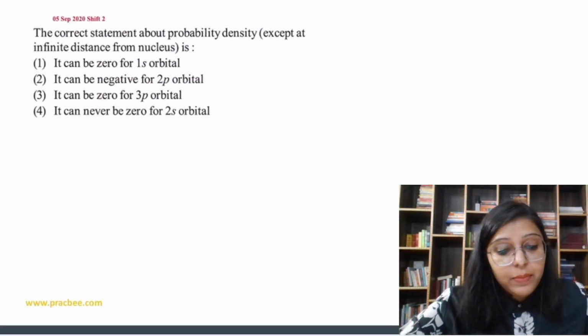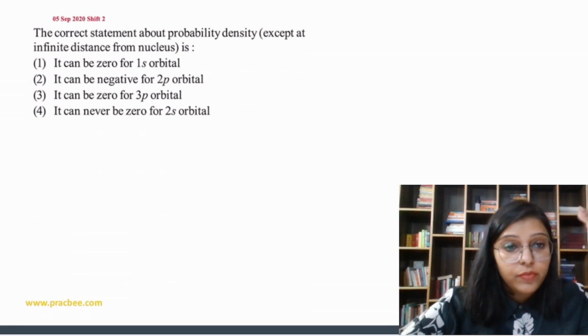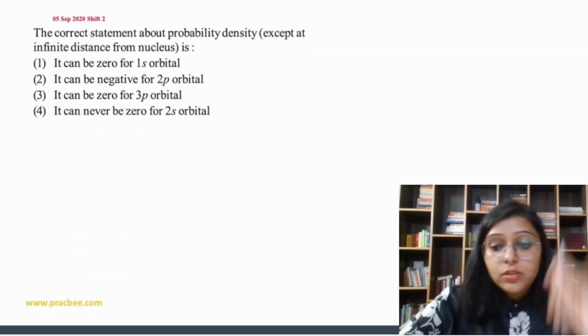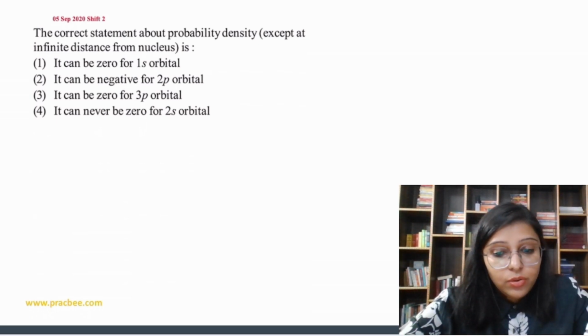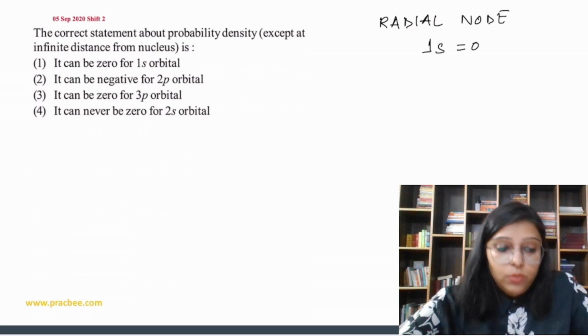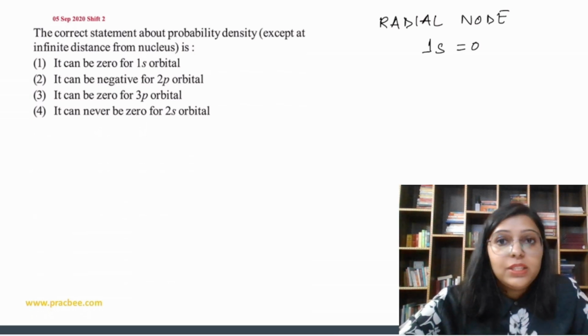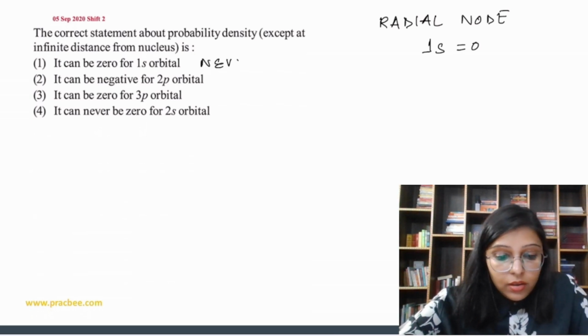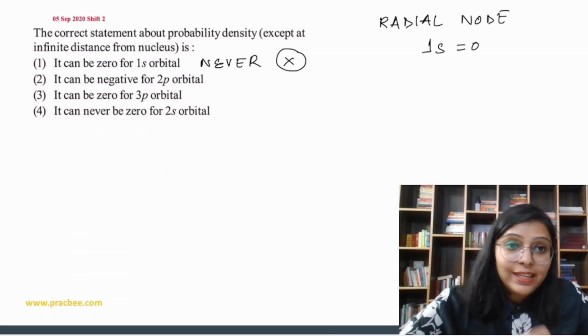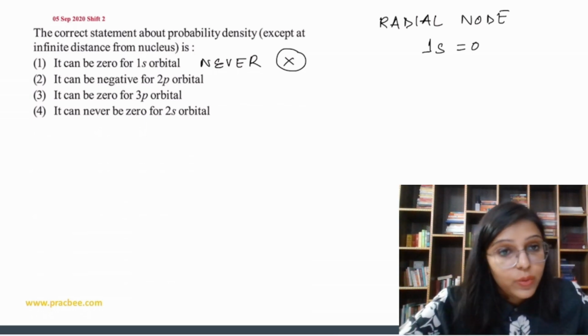Correct statement about probability density. Probability density means the probability of finding the electron at a certain point. It is written, except at infinite distance from nucleus, it can be 0 for 1s orbital. See, radial node in 1s is 0, right? So it means it can never be 0 for 1s orbital. Never. So this is not true. It can be negative for 2p orbital. Probability density cannot be negative because we can always find the electron.